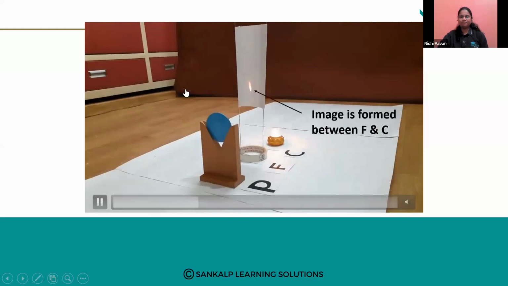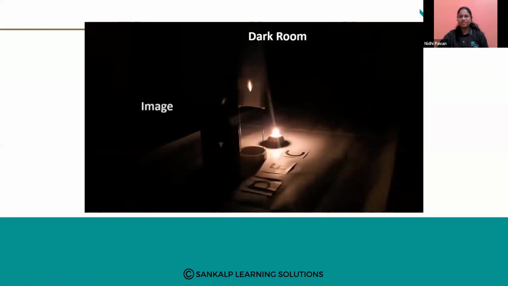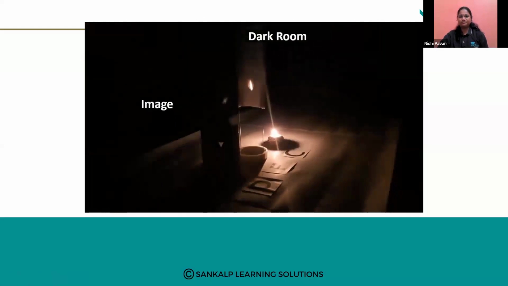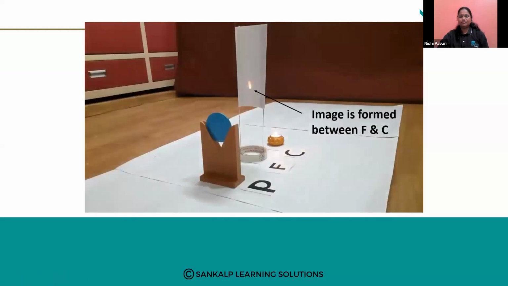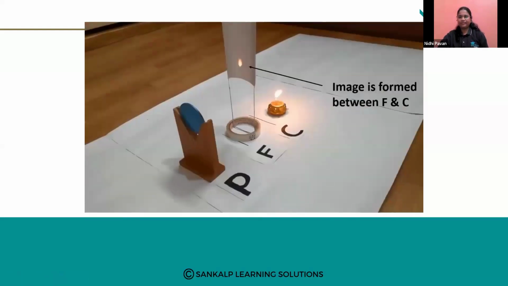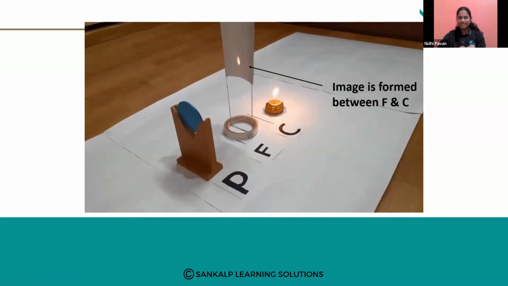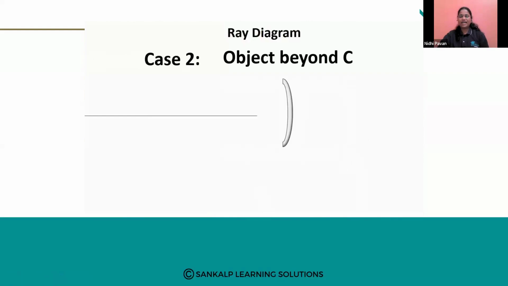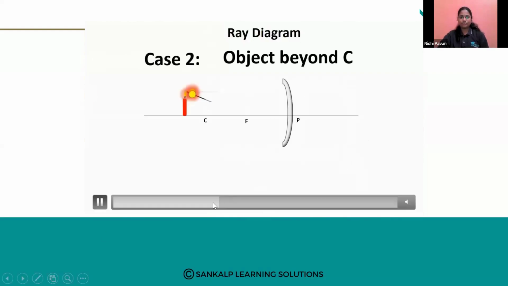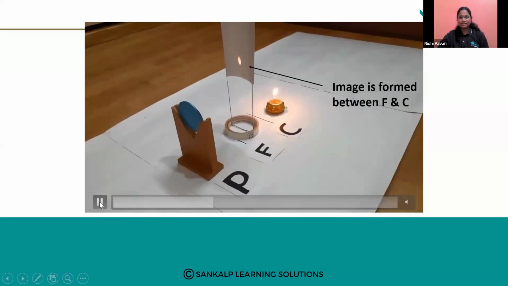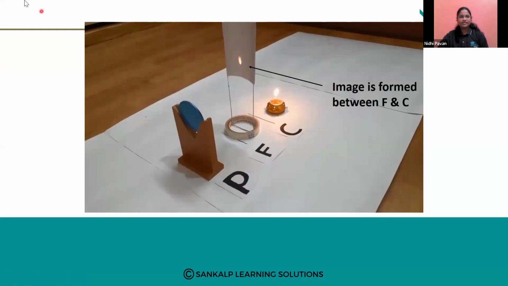See here, between F and C the image is formed. See clearly, it is not at F. Just a minute, I will confirm it once again. See here, I will just put the laser. This is F, when the object is at far distance, infinite distance. But when you see the screen, where is the screen here? It is between F and C. Okay, so let us proceed.